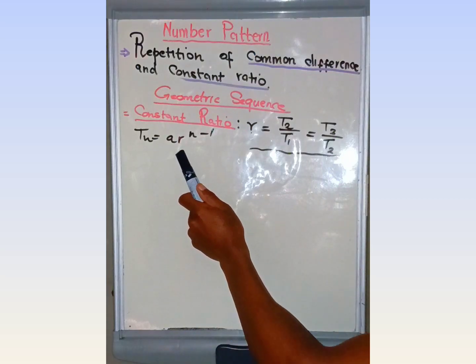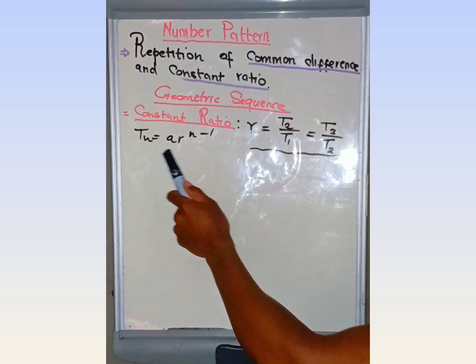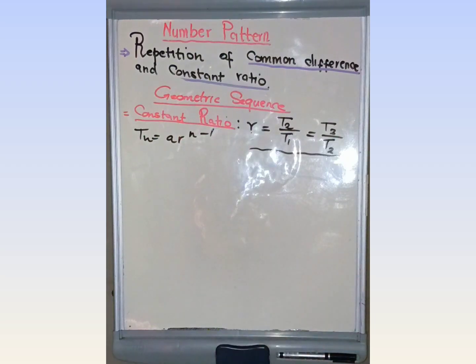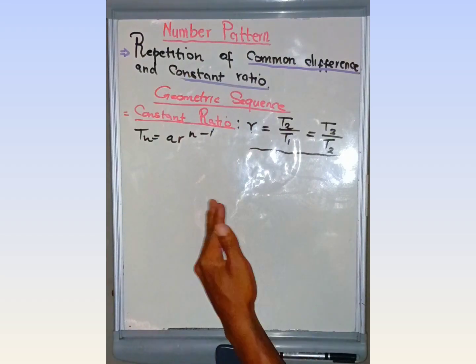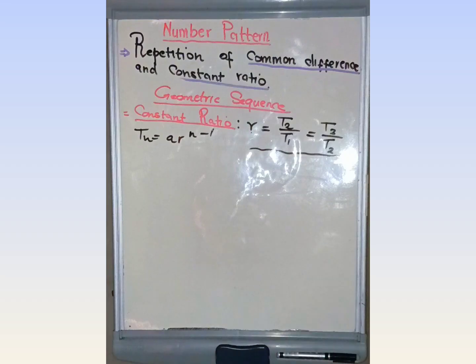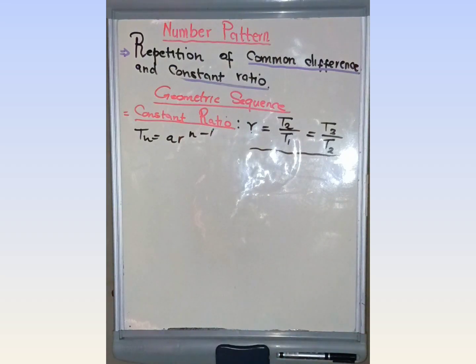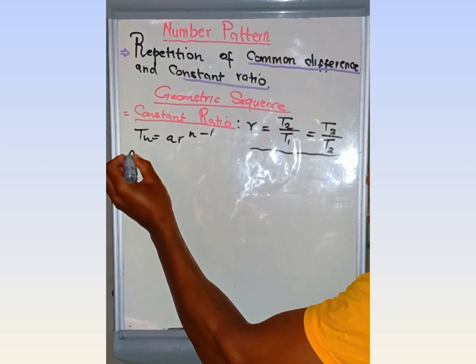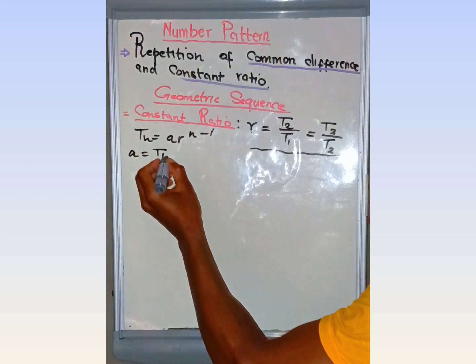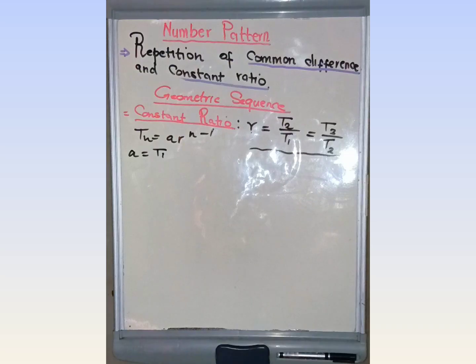Then after that, we have a general formula, or the nth term of a geometric sequence. This general term is written in the form of an exponent. That's why I normally say this is the exponential sequence. What is important here on this general term is to take note that the value of a is always equal to the first term, same as in the arithmetic sequence.